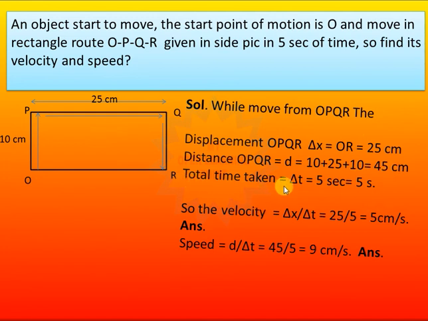Now the time taken is the same for both. If you are going for the velocity and speed, the time will be the same, which is 5 seconds. Now the velocity is equal to the displacement, delta x, divided by the time taken, delta t. So 25 by 5 will be equal to 5 centimeter per second. And the speed will be equal to D divided by delta t, where D is distance. So 45 divided by the time taken 5 is equal to 9 centimeter per second. So here the speed is greater than the velocity.